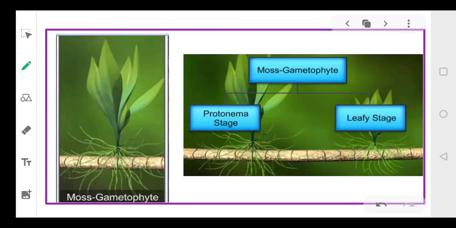Now in case of mosses, the predominant phase of the life cycle is the gametophyte. This is the most predominant stage, and it consists of two phases, as you can see in the structure.